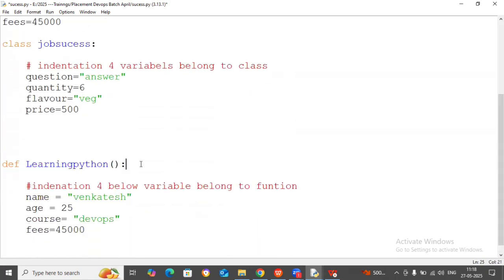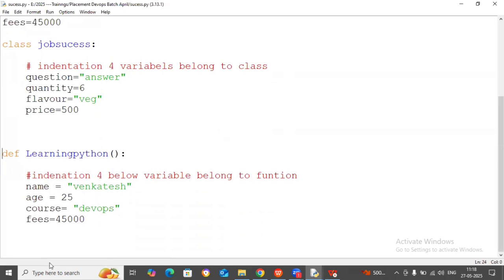Name of the function, round bracket, colon also. Inside the function, this is inside the function. Def learning Python. Now run the code. Only an indentation problem is coming here.